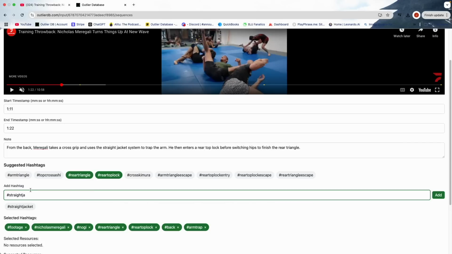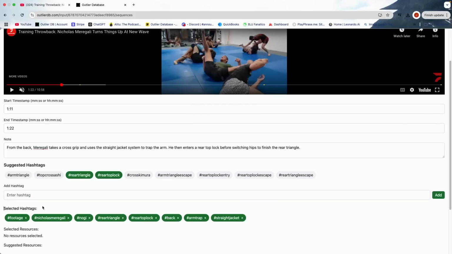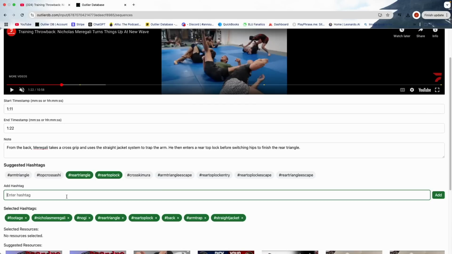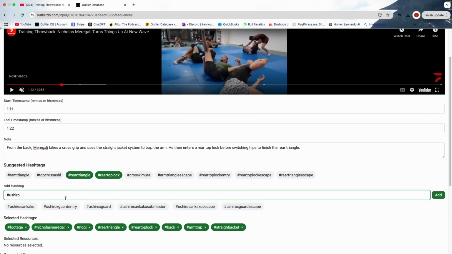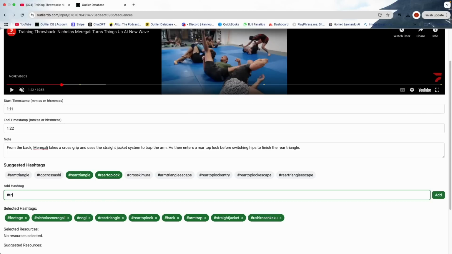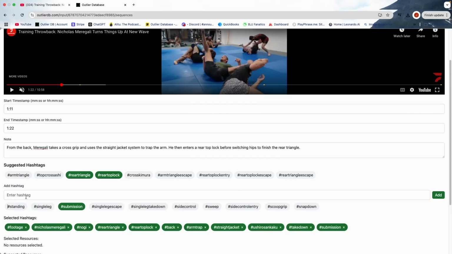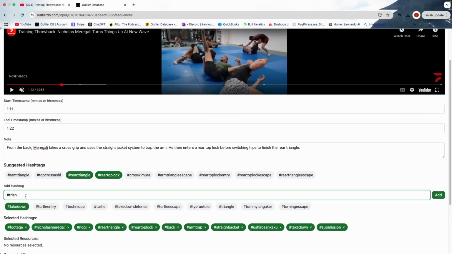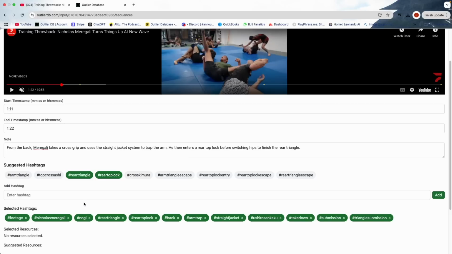jacket. Yeah, straight jacket's in there. But if straight jacket wasn't in here, I could type it out and then click add, and it would add a new hashtag to our system. Because it's here, I'm just going to click straight jacket, and let's add some Japanese words for fun. Let's add triangle. Let's add submission. Maybe let's add triangle submission as well. So now I think that's pretty thorough.